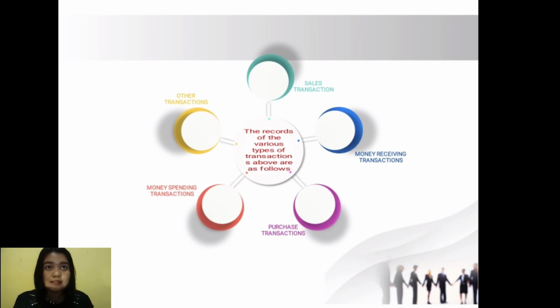E. Other transaction. 1. Purchaser's returns will be recorded, payable in debit, purchaser returns in credit. 2. Sales returns will be recorded, sales returns in debit, accruals payable in credit. 3. The depreciation calculation for fixed assets and equipment usage will be recorded, depreciation expenses in debit, supplies expenses in debit, accumulated depreciation in credit, equipment in credit.